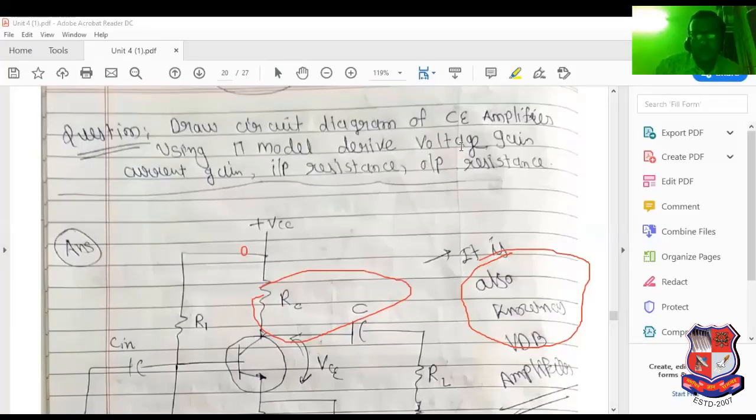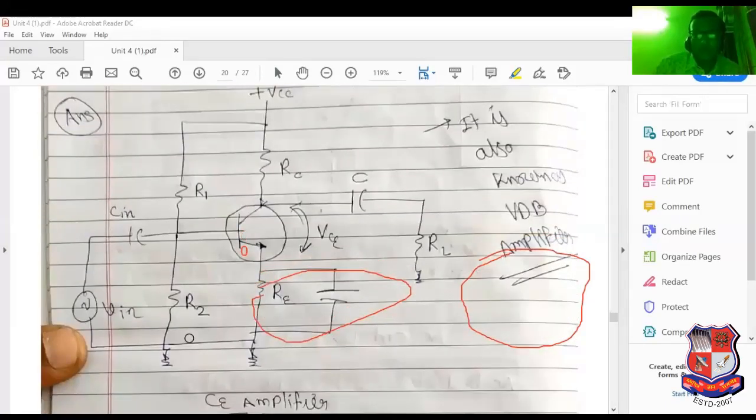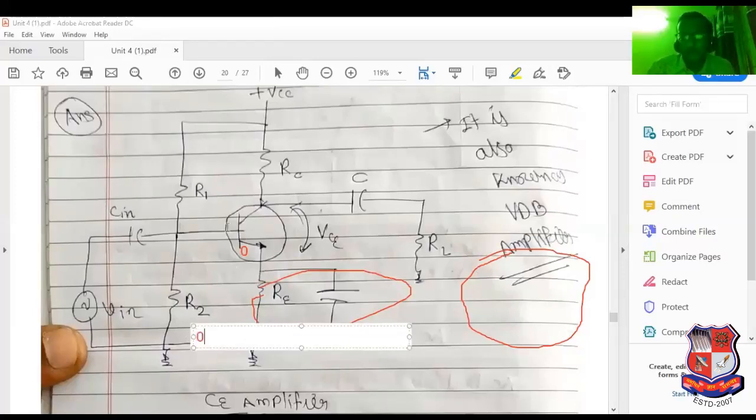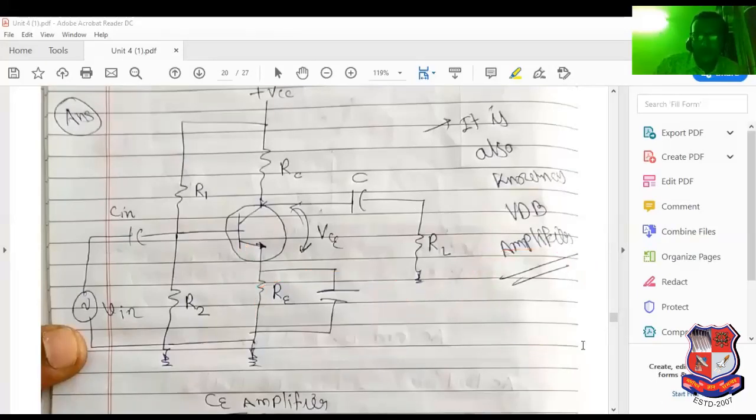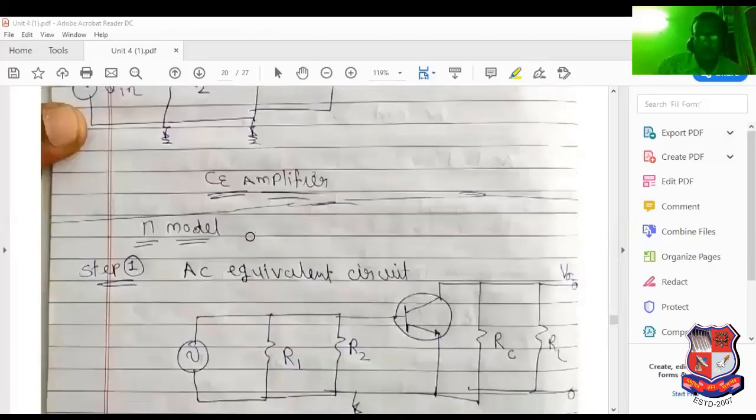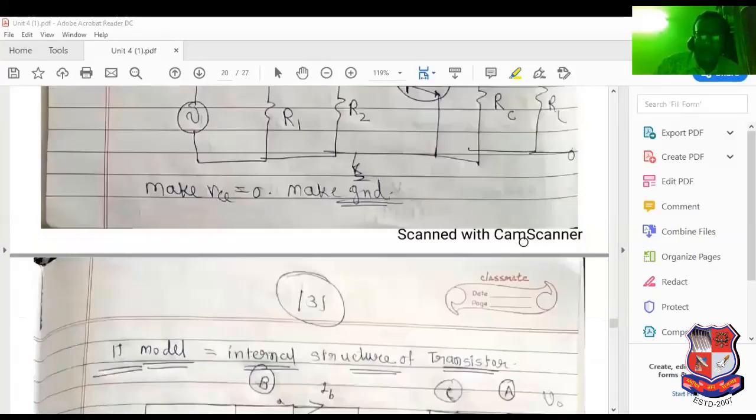And here also 0 volt. So R1 and R2 can be considered as a parallel connection. So R1, R2, RC, RL.